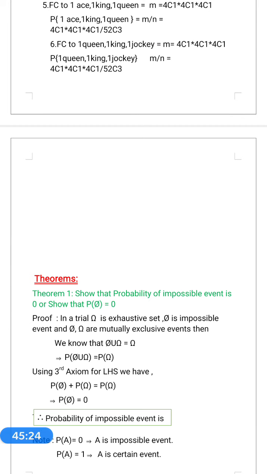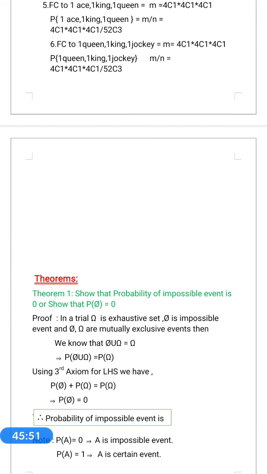What is the title of your paper? Probability and distribution. What is the first unit? Probability. How many definitions do you have? 3 definitions of probability. What is the final definition of probability? The axiomatic approach to probability. What is the first definition of probability? P of A is equal to M by N. What conditions should be satisfied by the N events? In the first definition, the N events are exhaustive, mutually exclusive, and equally likely.